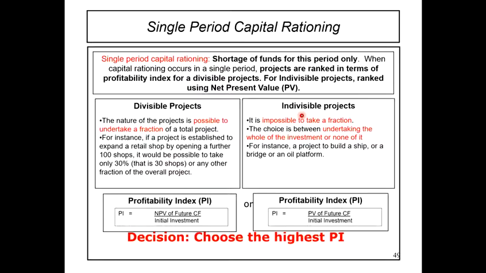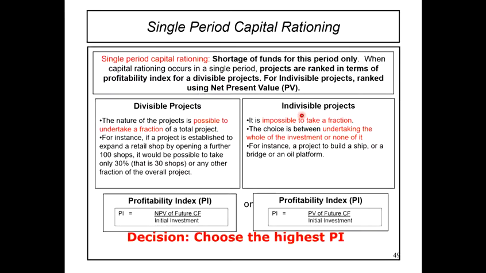So kalau dalam buku teks ni, dia cakap single period capital rationing refers to the situation where firm suffers a shortage of funds which is limited normally to one period only, for example 1 year sahaja, and we anticipated sufficient funds will be available in the following periods. Itulah maksud single period capital rationing.